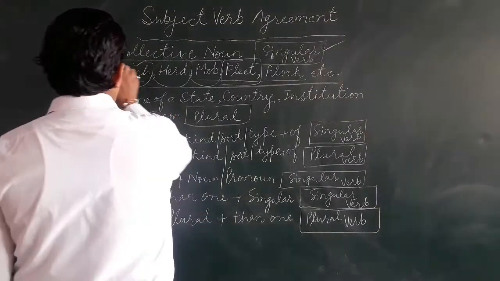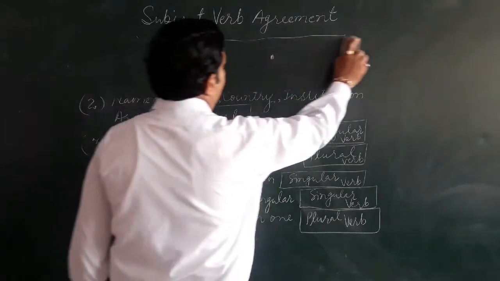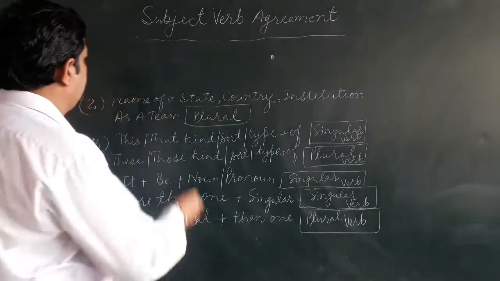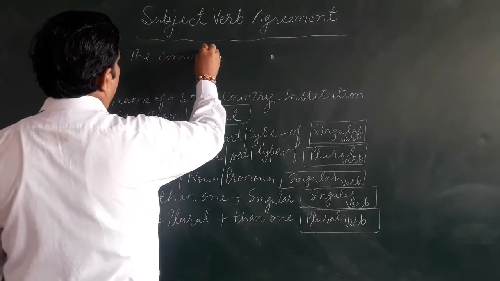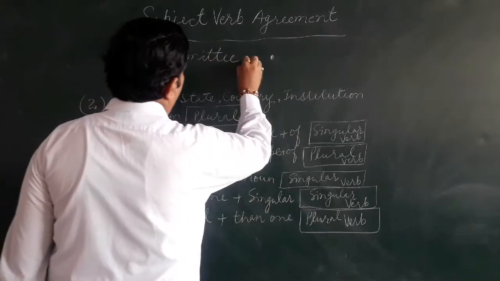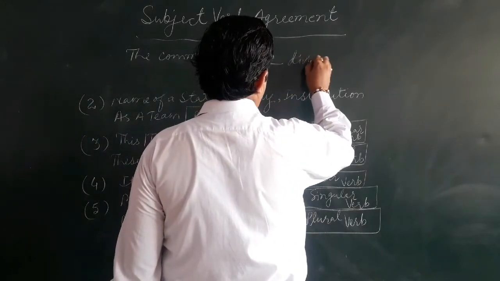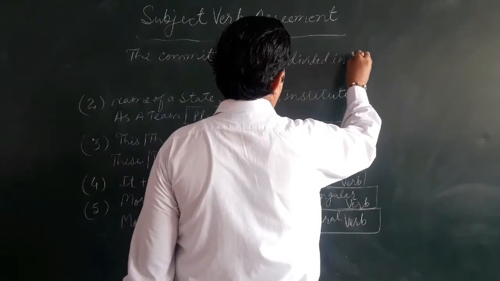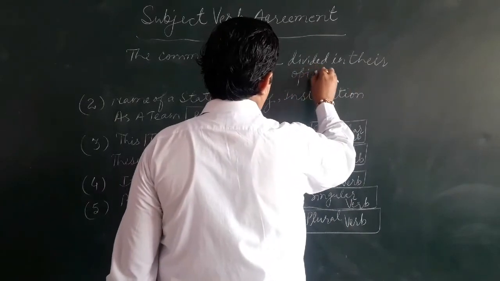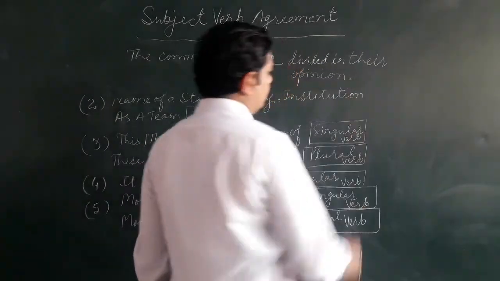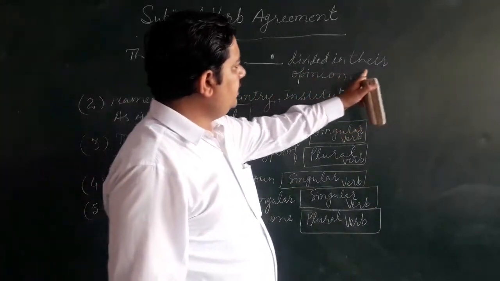But sometimes what happens in collective nouns? In collective nouns there is a kind of exception also, like the committee divided in their opinion.